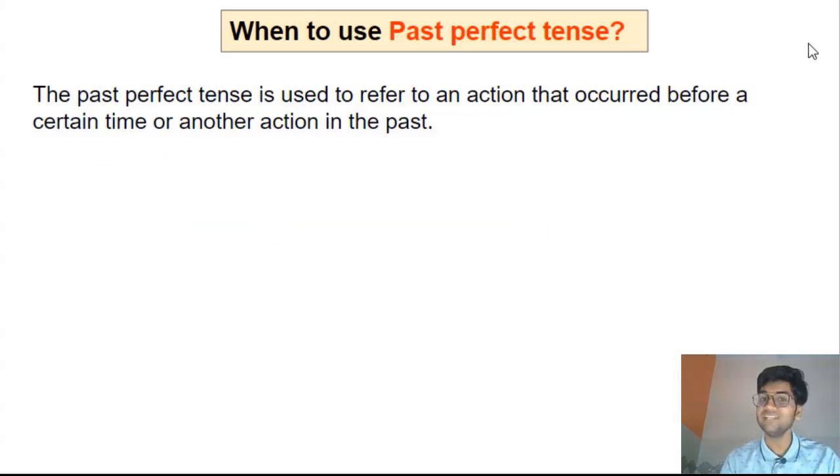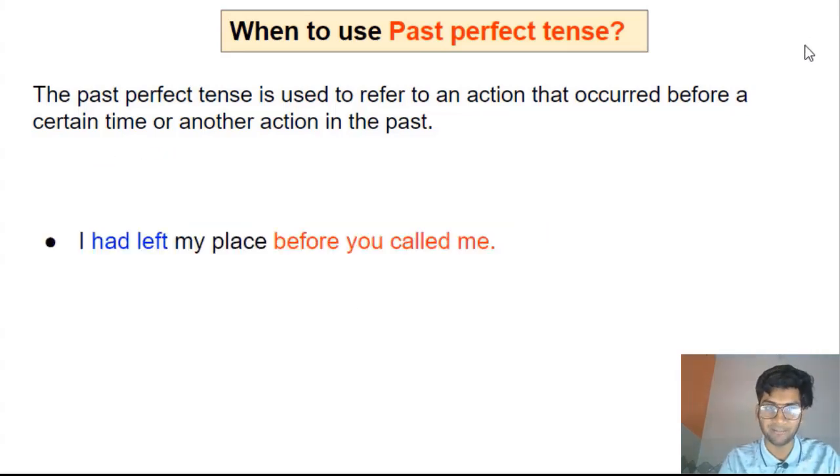All right, let me show you an example and make you understand. I had left my place before you called me. I had left my place. This sentence is in past perfect tense. We use the auxiliary verb had and the past participle, that is the third form of a verb, to form a past perfect tense, right? I had left my place before you called me.